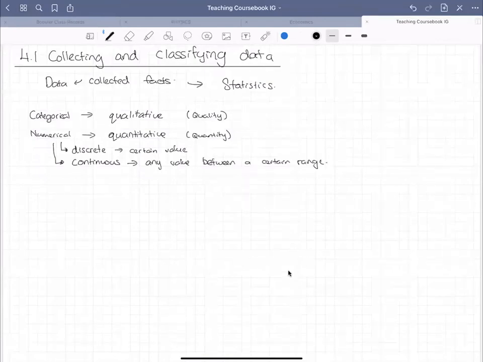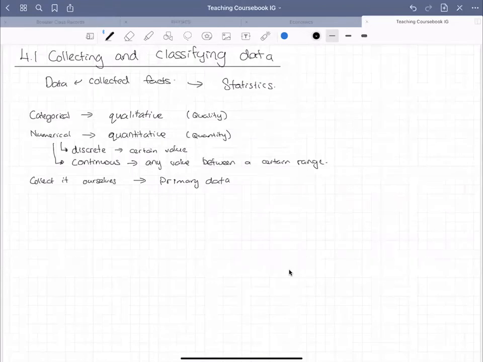When we want to collect these data, there are certain ways that we can do it. One is we can collect it ourselves. These are called primary data, which means it's first-hand information. You can count it on your own, observe it on your own, or measure it on your own. However, sometimes that takes a very long period of time, or sometimes you cannot do it anymore. For example, if you want to go out now to do it, you cannot, but you need this data.